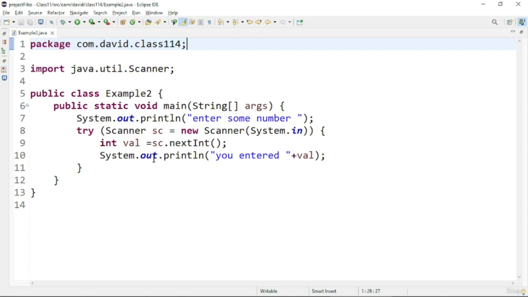It is used in many places. For example, in database connections, we can use try with resources wherever there are resources which implement the AutoCloseable interface. Now that's it about this lecture.